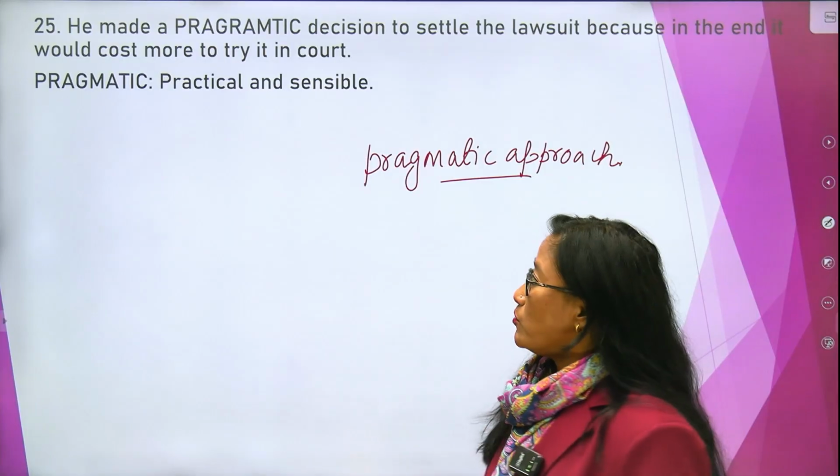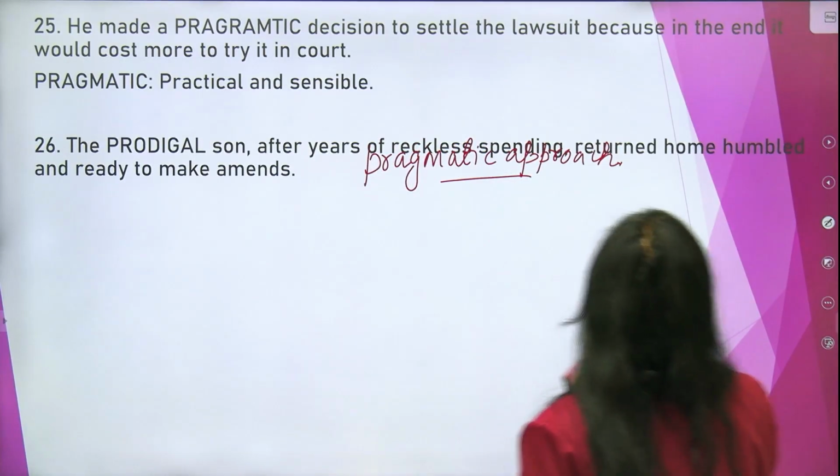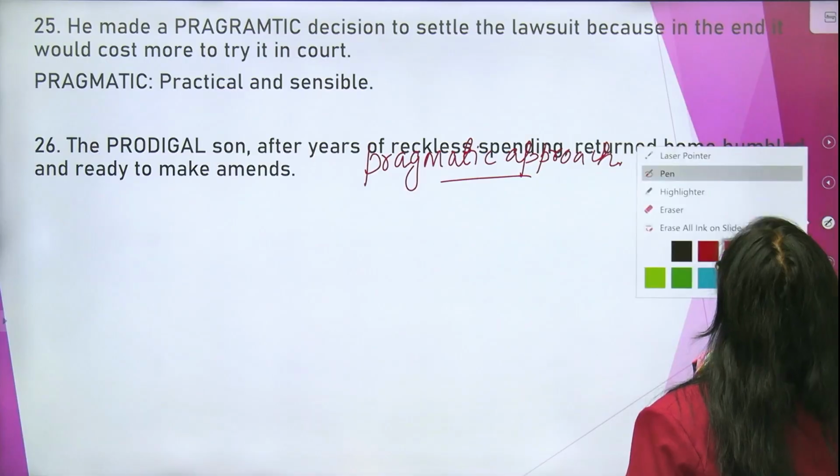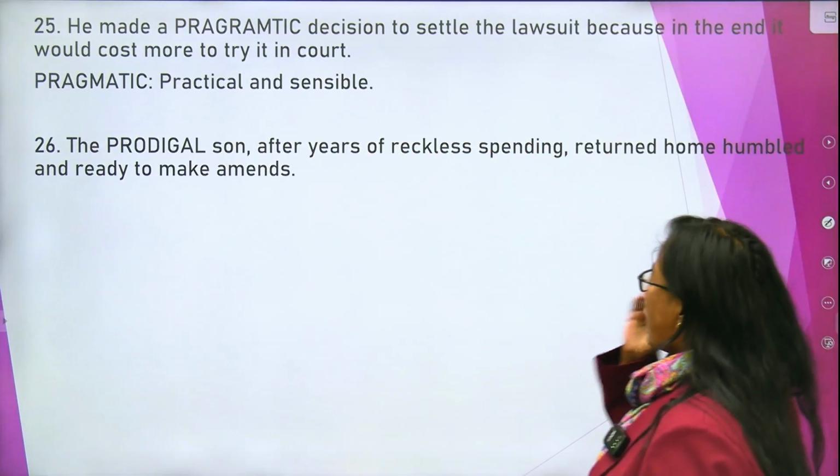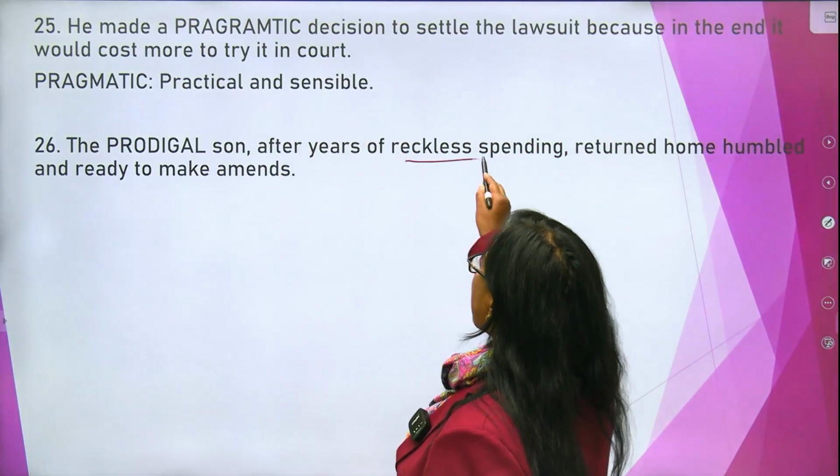Now with that, let's move on to sentence number 26. So the prodigal son, after years of reckless, what is the meaning of reckless here?